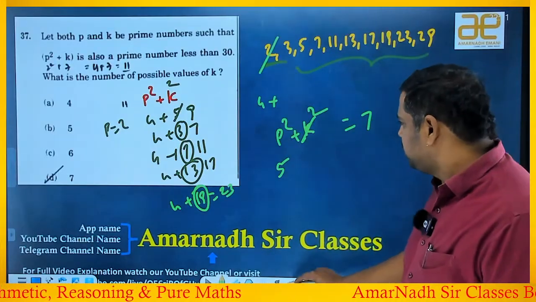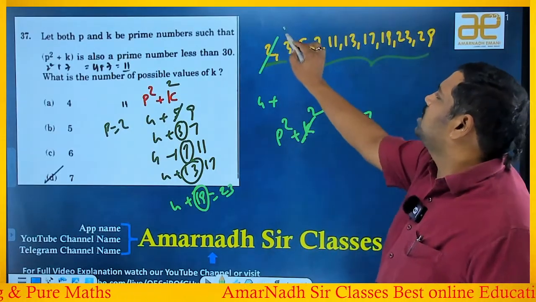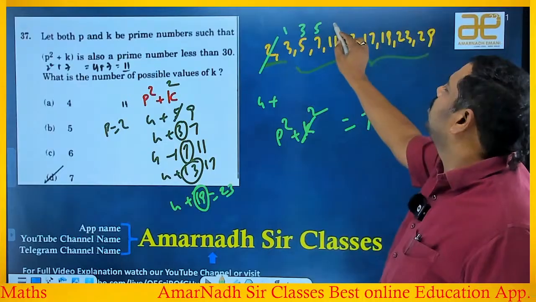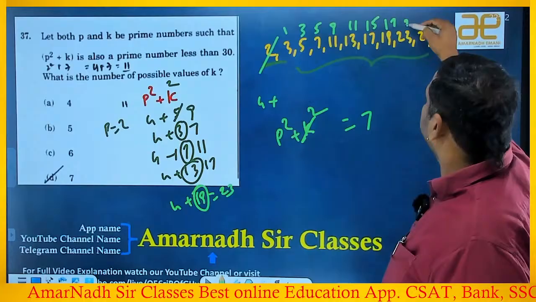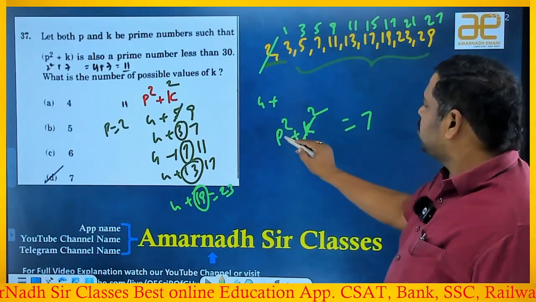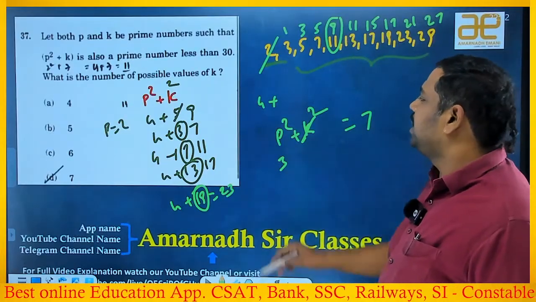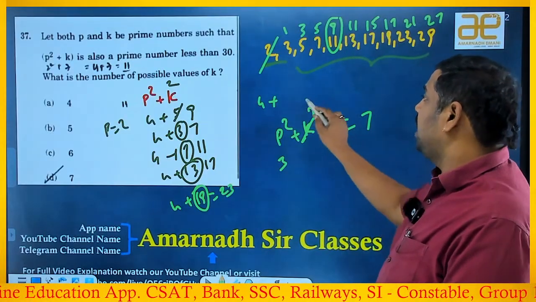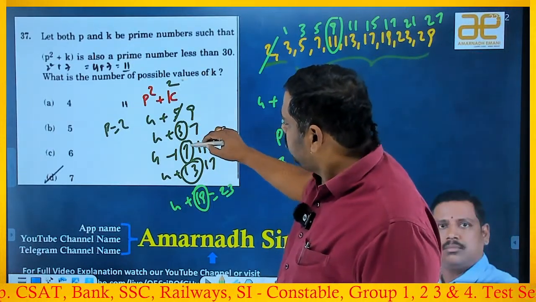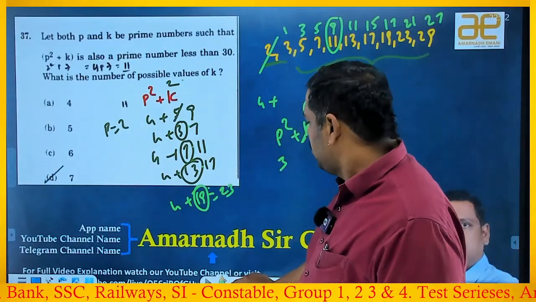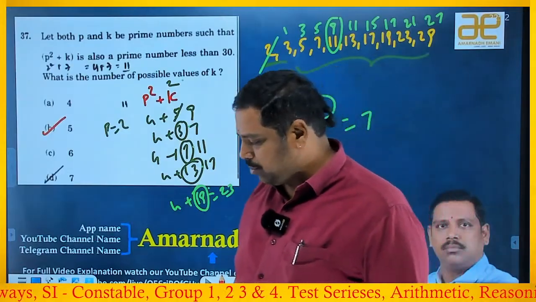So simply speaking, P square is equal to prime number minus 2, right? Prime number minus 2 gives 1, 3, 5, 9, 11, 15, 17, 21 and 27. It should be a P square, right? 9 is a possibility, which means P can take a value of 3. 3 is also a prime number. So definitely I can take 2 as a possibility of K. The possible values are 1, 2, 3, 4, 5. How many possible values are there? Only 5 possible values. So B is the answer. Understood, my dear boys and girls?